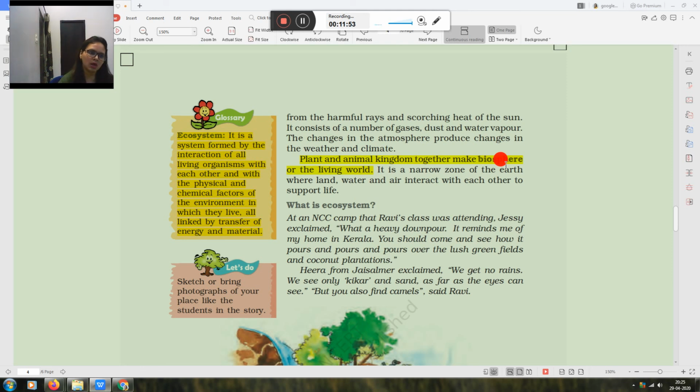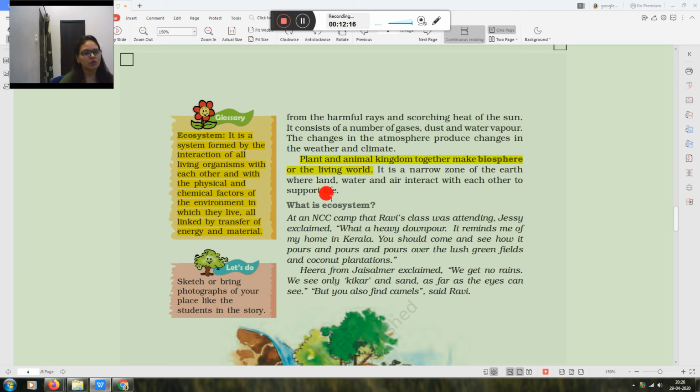Now the last point is, what is ecosystem? Ecosystem is when all living organisms interact with each other for their needs. It's called ecosystem. It is a system formed by the interaction of all living organisms. Now the rest of the terms related to this chapter we will discuss tomorrow.